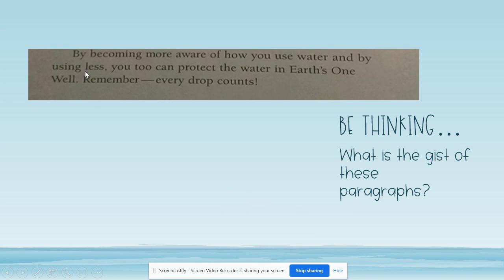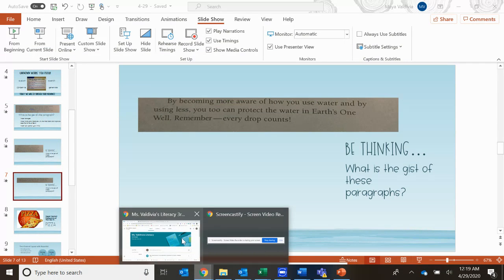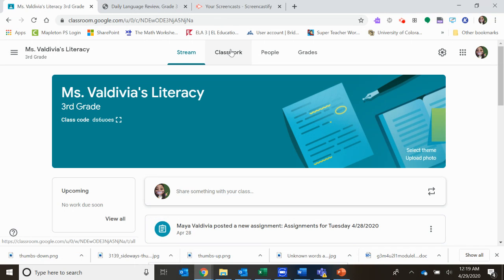And then our last paragraph. By becoming more aware of how you use water and by using less, you too can protect the water in Earth's one well. Remember, every drop counts. So you will see these paragraph chunks in your assignment for today, and part of your assignment will be to let us know what the gist is.